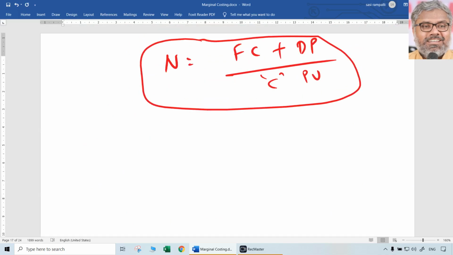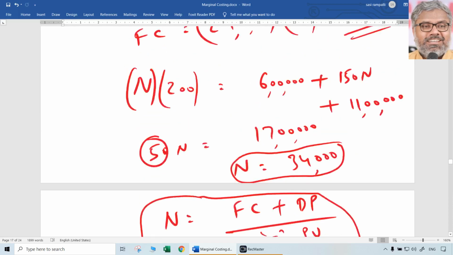Formula we know already. Number of units to be sold is that. Now, fixed cost is going to be the same, right? Fixed cost is going to be how much? 6 lakhs. Plus desired profit, we don't know. Desired profit will be how much? That will be 25% on cost.